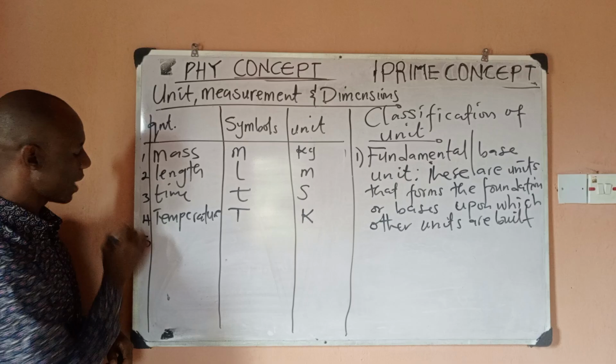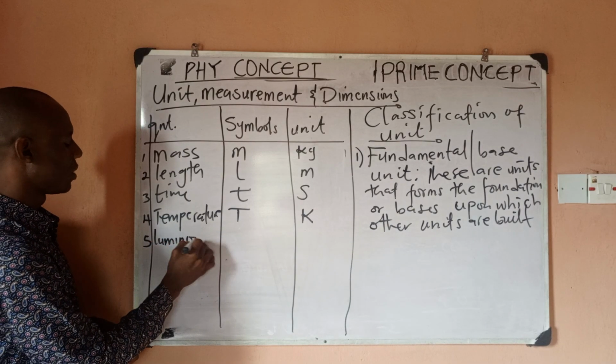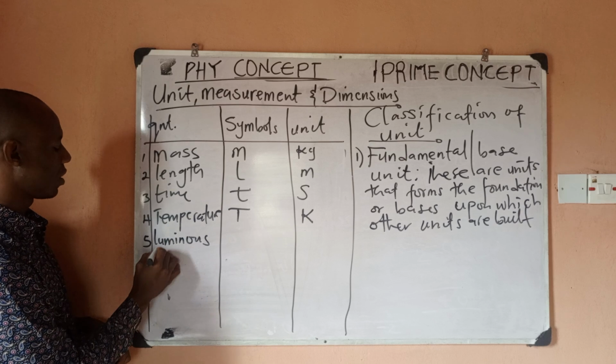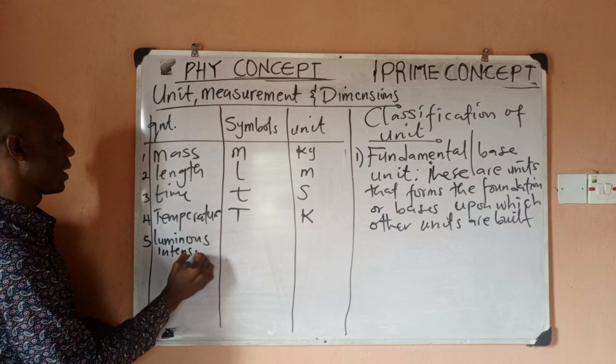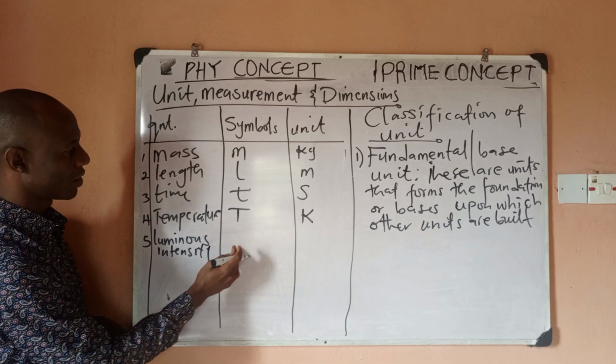Number five is luminous intensity, light intensity.